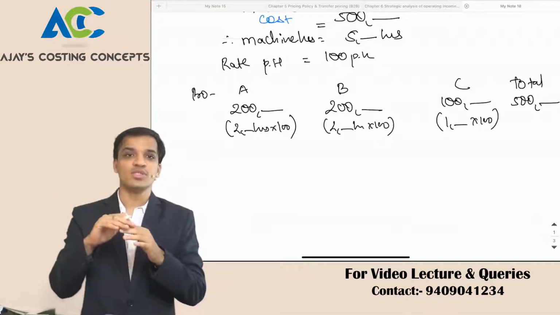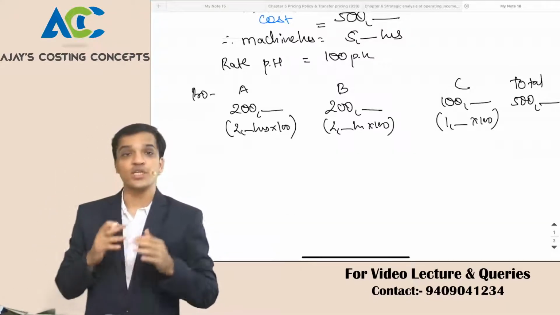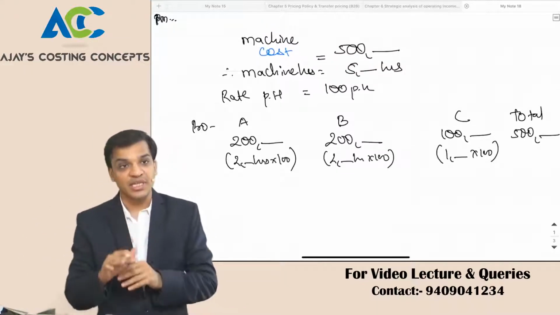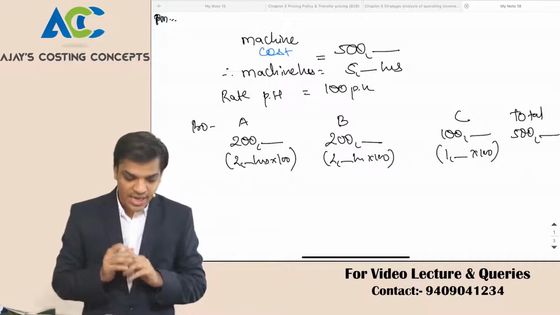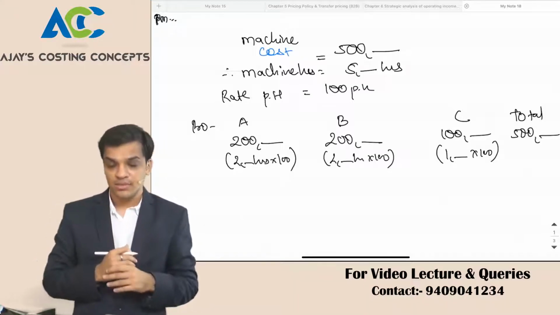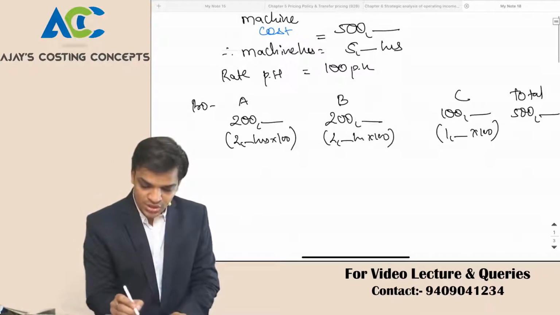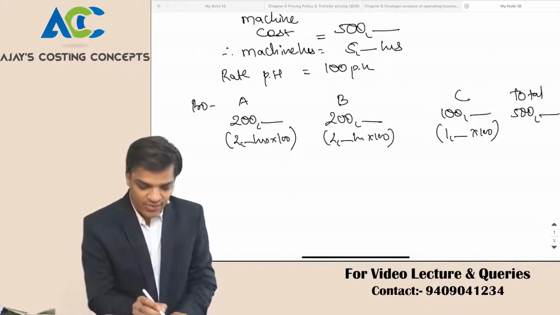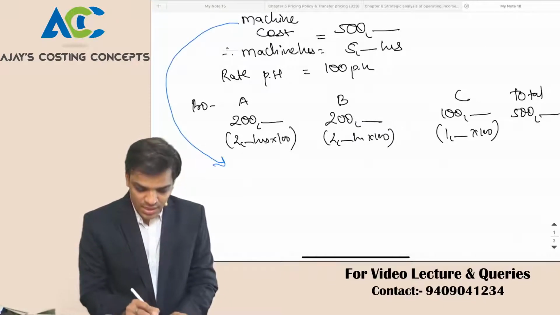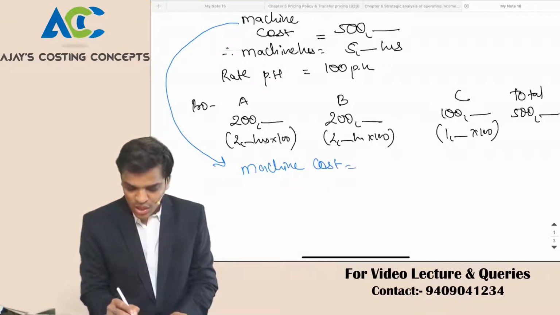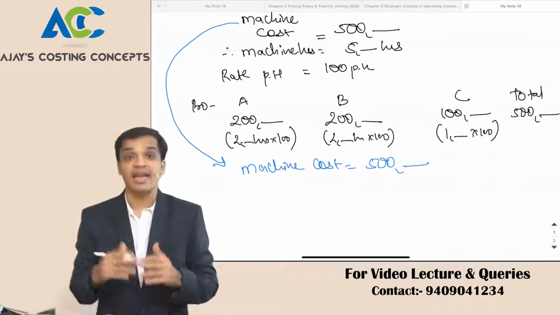Now welcome to CA final. What CA final, strategic analysis of operating income, says is that analyze further why we have machine cost of 5 lakhs. So this is my IPC's good old days. Now I come to CA final. This machine cost of 5 lakh is analyzed.